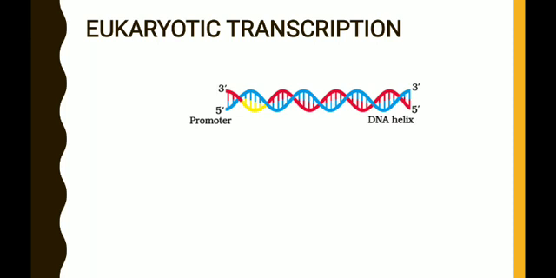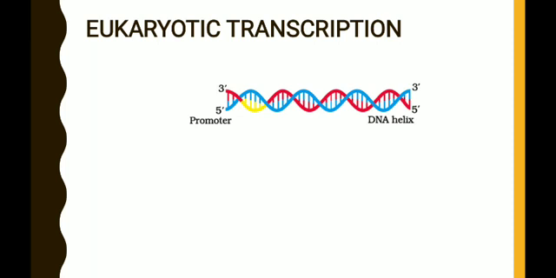Promoter is the site at which transcription begins. Terminator is the site at which the transcription terminates. Between the promoter and terminator, there is a structural gene that has the information for the synthesis of a specific type of RNA. Among the two strands of DNA, one strand with the polarity 3' to 5' acts as the template strand or antisense strand that directs the synthesis of RNA. The other strand, with the polarity 5' to 3', acts as the coding strand that is not involved in the transcription.